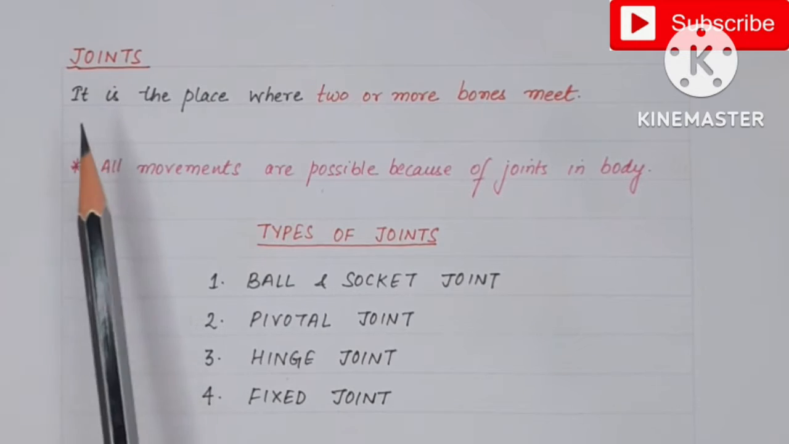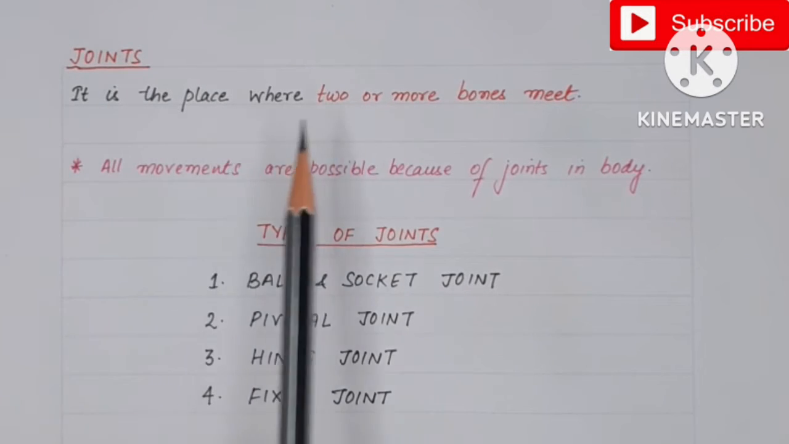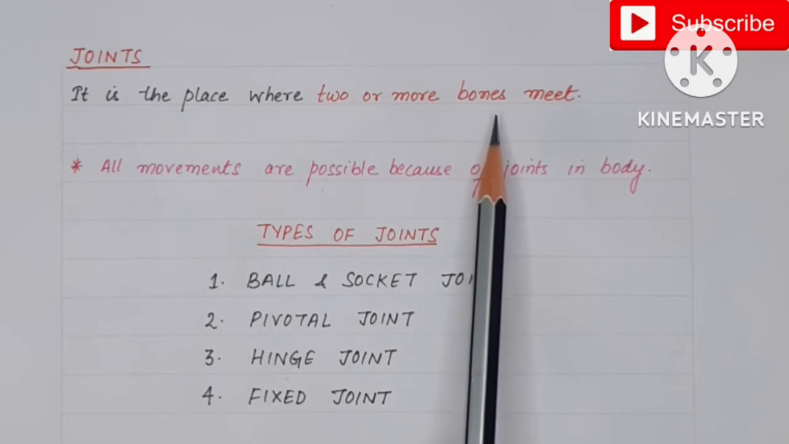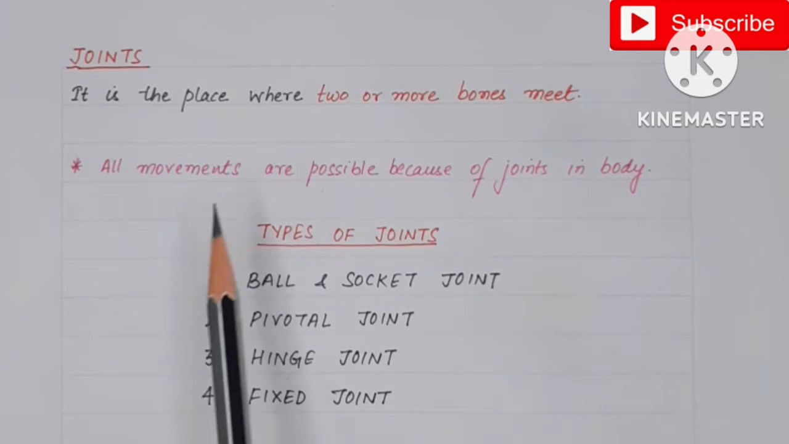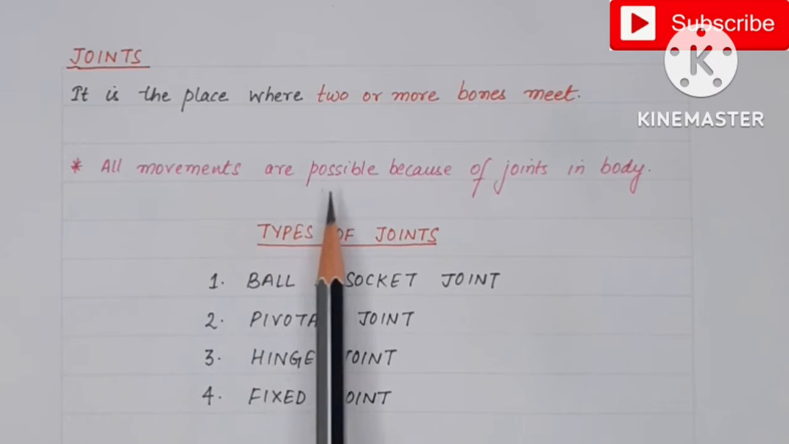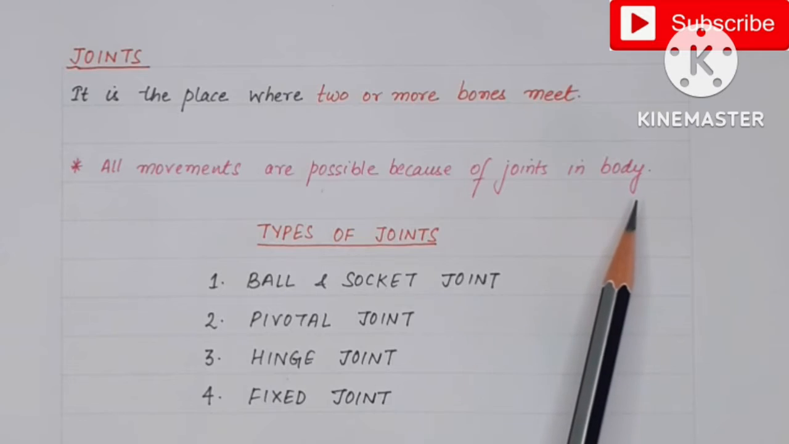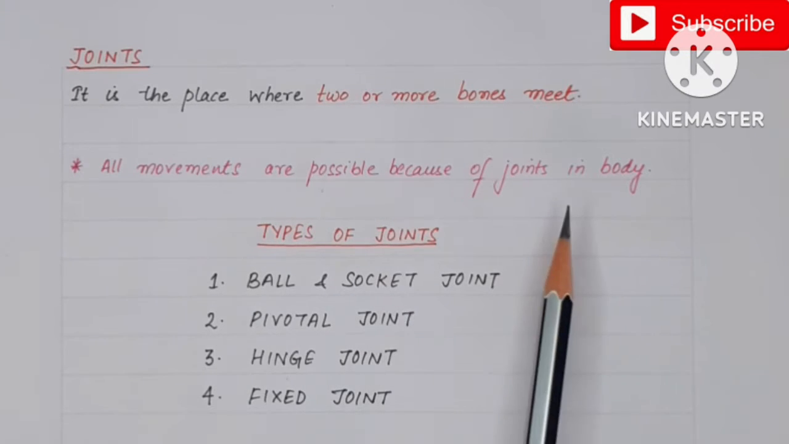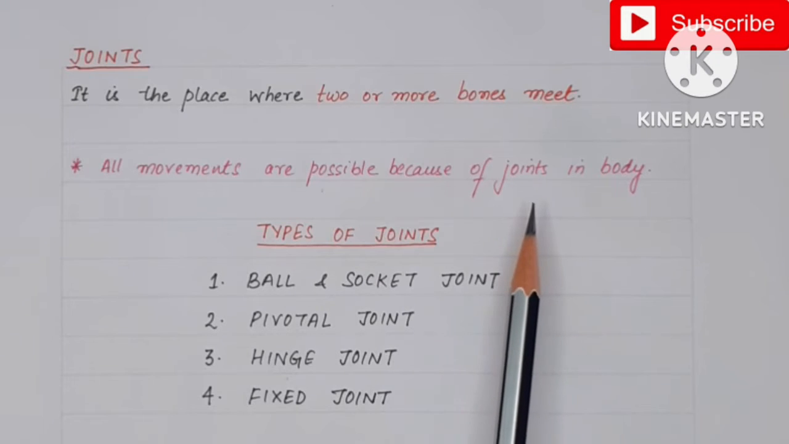Joints क्या होते हैं? It is the place in our body where two or more bones meet. ये वो जगहें होती हैं हमारी बॉडी की जहाँ पर दो या दो से ज़्यादा बोन्स आपस में जाके मिलती हैं. And all the movements of the body are possible because of the joints in the body. जितनी भी movement होती है हमारी body में, they are possible because of the joints. अगर joint नहीं होंगे तो movements भी possible नहीं हो पाएंगी.